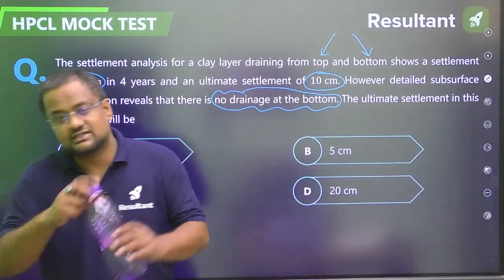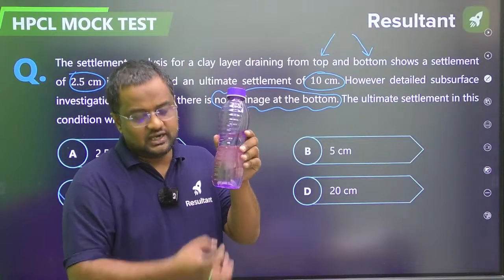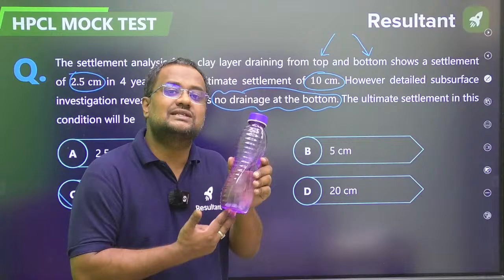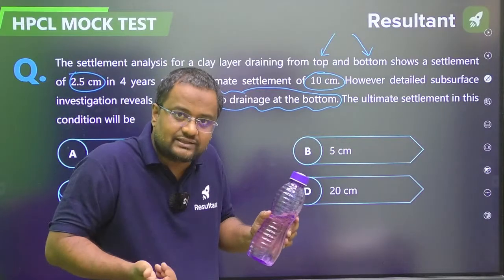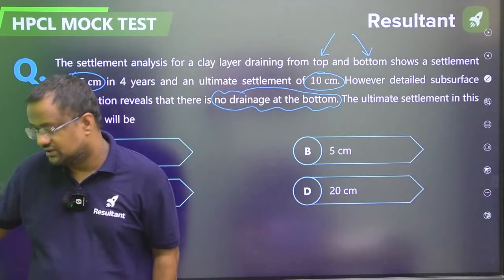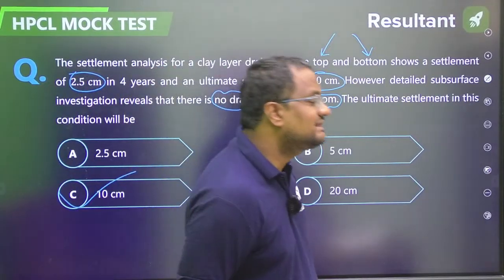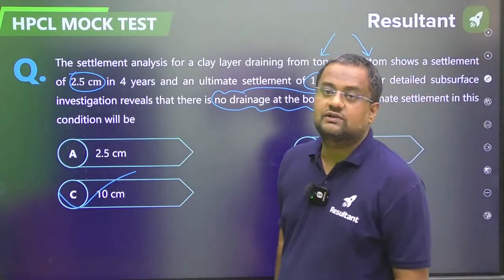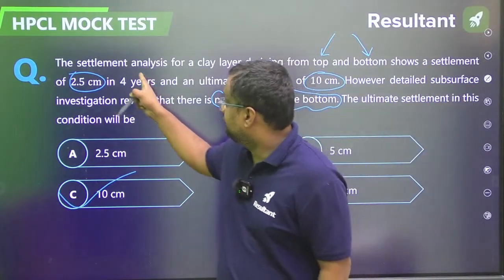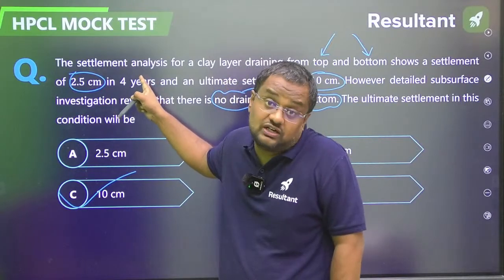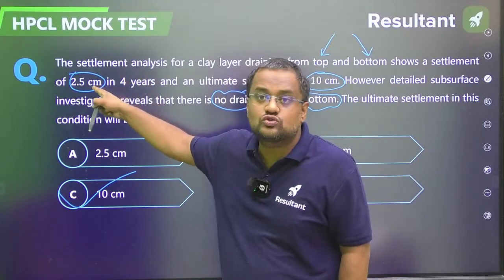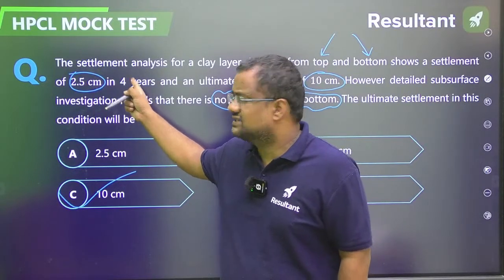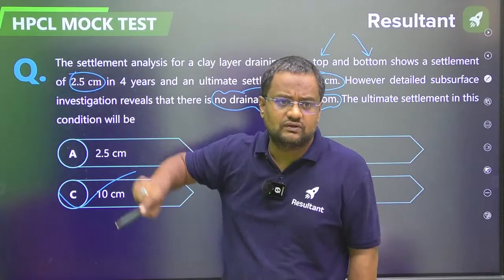Suppose here it is 300 ml of water. So if I put one hole, 300 ml will go down. If I put two holes, 300 ml will go down. When I put two holes here, the 300 ml will go down at a faster rate. But total water will be 300 ml. So single drainage and double drainage has nothing to do with the total ultimate settlement. Yes, in double drainage it will be faster. Like if in double drainage in 4 years it is 2.5 centimeter, in single drainage in 4 years it will be less. Not 2.5, it may be 1.5, 1 centimeter, like this.